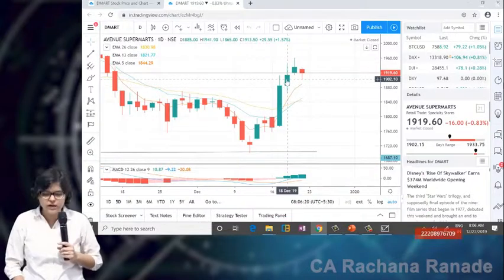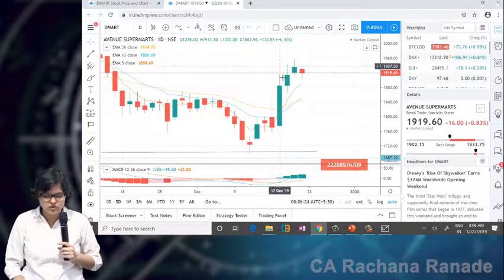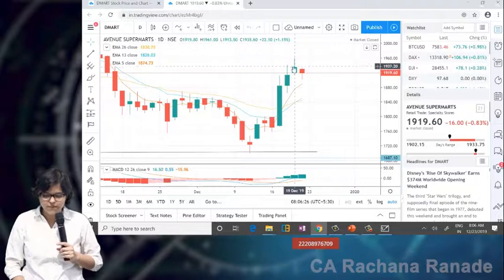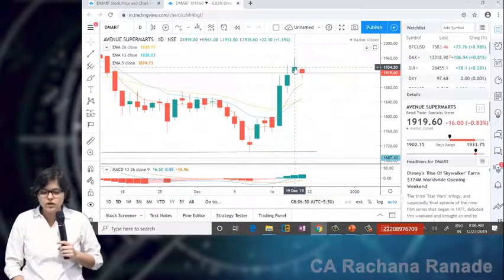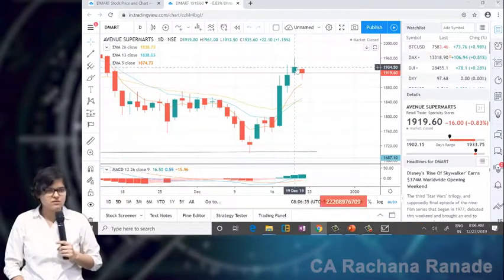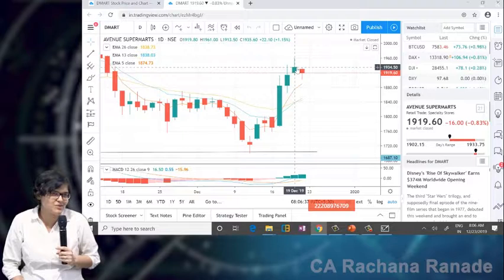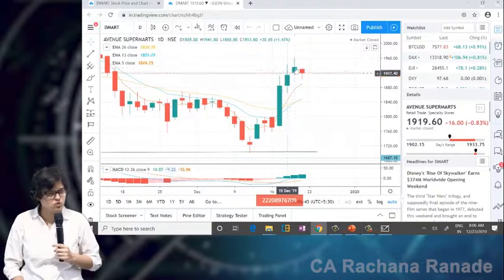I hope you're understanding from where I'm calculating these percentages. See here, you can see this percentage. Here, okay. So 1.5% up. Again 1% up. Okay. So 2.5% in 2 days. You don't get such returns in normal scenarios. So don't feel that we missed out on this rally. This is also good enough.